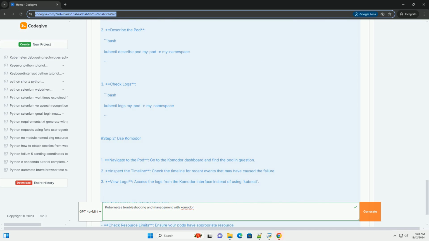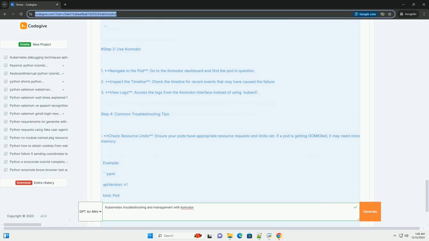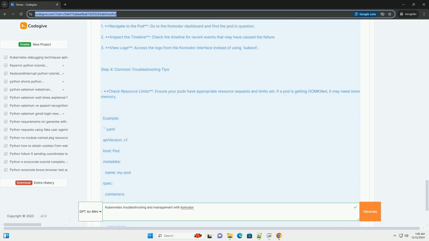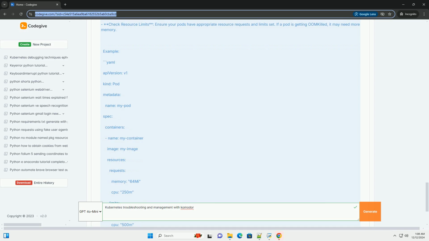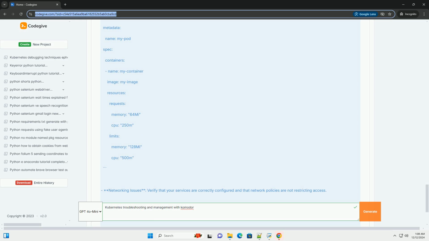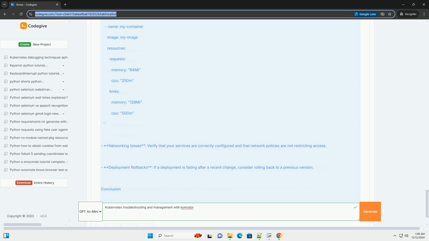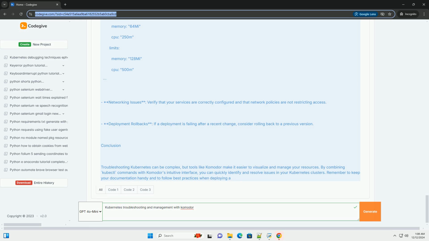Step 1. Setting up Komodor. 1. Sign up. Go to the Komodor website, https://komodor.com, and sign up for an account. 2. Connect your cluster. Follow the instructions provided by Komodor to connect your Kubernetes cluster. This typically involves installing a Komodor agent in your cluster.